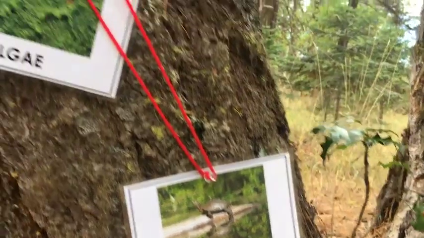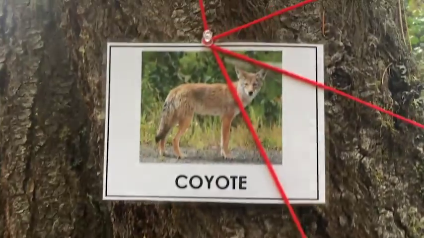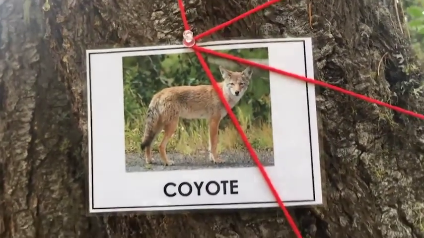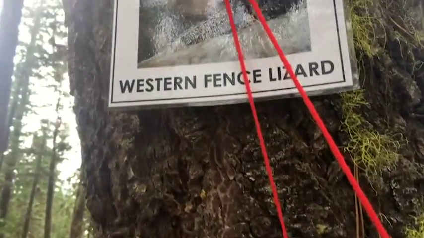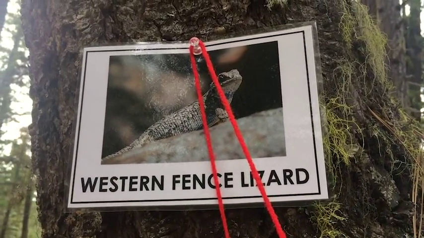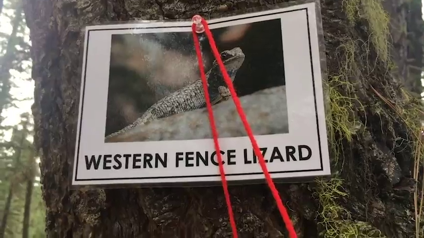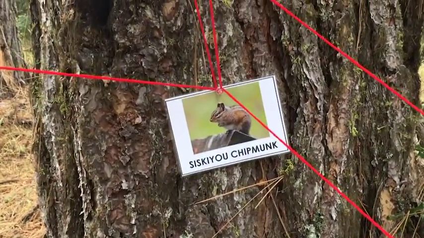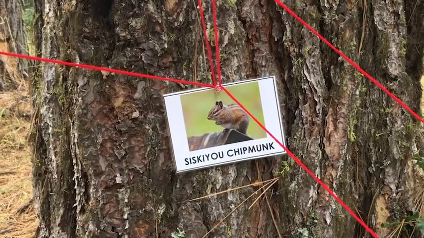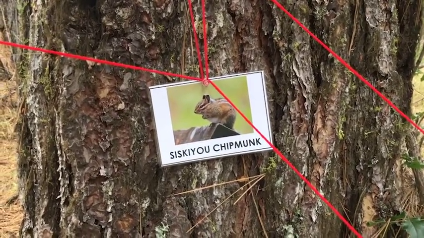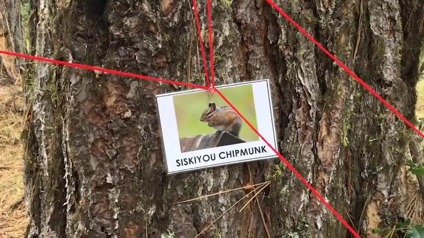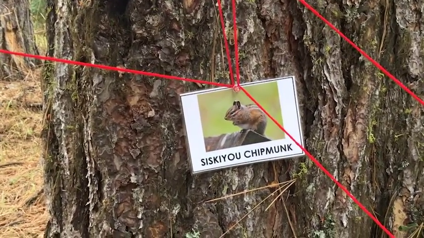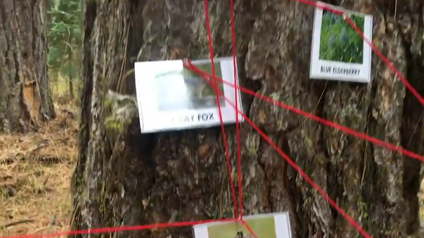The coyote will eat many things. It eats the western pond turtle, the western fence lizard, and it eats the siskiyou chipmunk. These are just a few things that the coyote includes in its diet. If we look at the siskiyou chipmunk, it is eaten by the great gray owl.